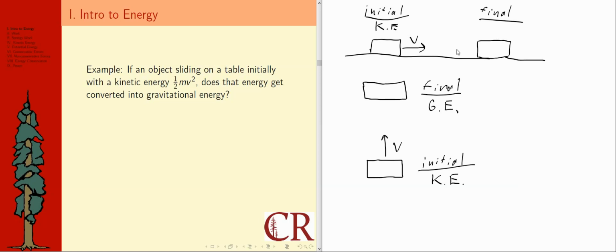If you did this, would you expect the object to come to a stop and then fall back to you? No, that would never happen, right? Whereas here, I've decided on an initial and somewhat arbitrary final point, but if I did nothing else and just kept time rolling, this thing would fall back down. If my hand were down here, I could catch it, right? That's totally not going to happen here.